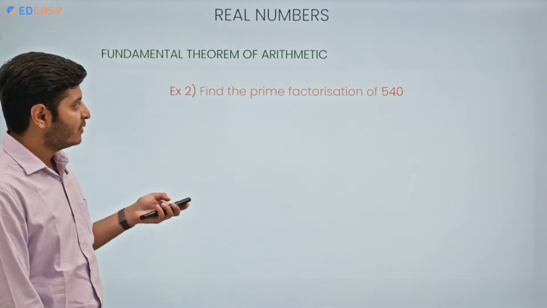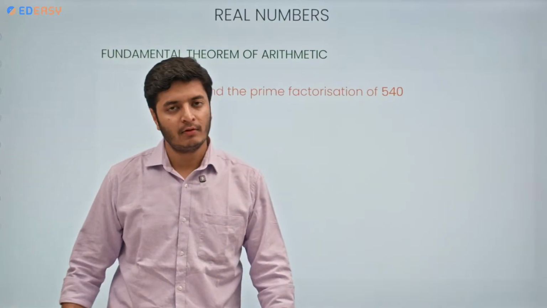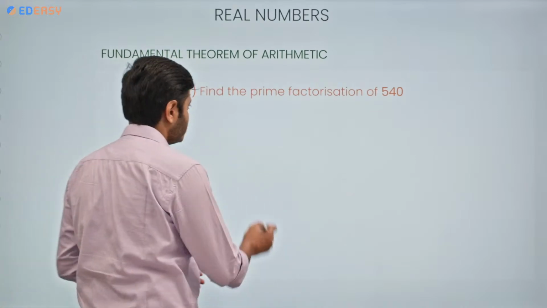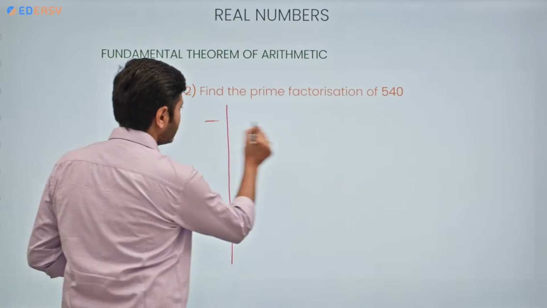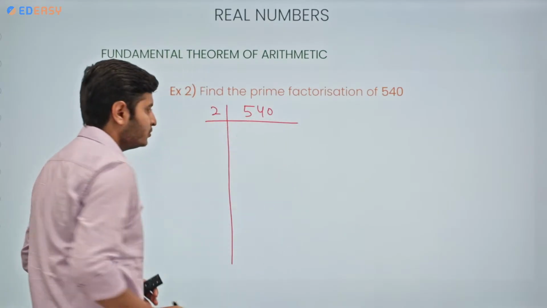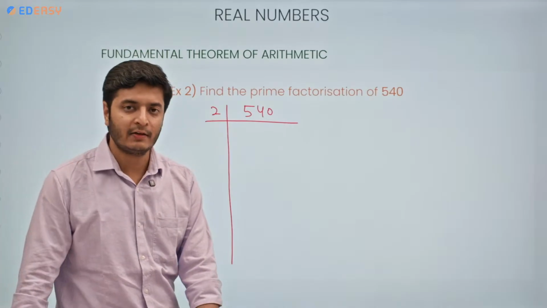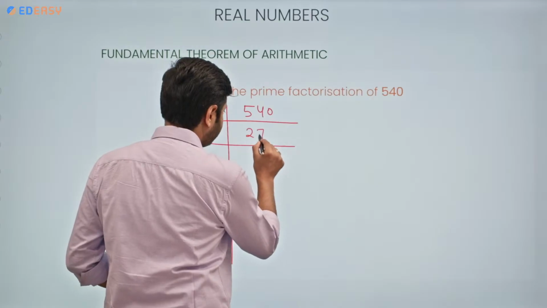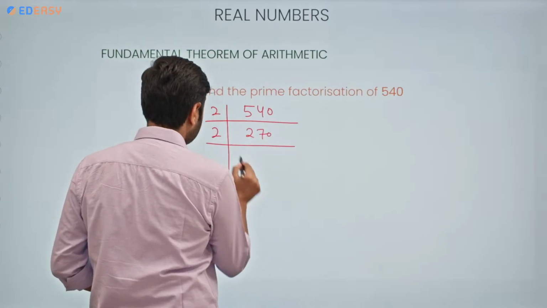Now let's find the prime factorization of one more number, 540. Same way we are going to find the prime factorization, the ladder method. 540. So the smallest prime number that can divide 540 is 2. 270, again divisible by 2.